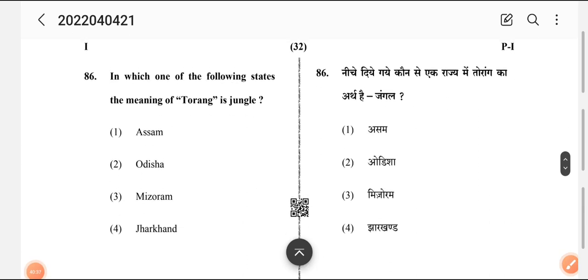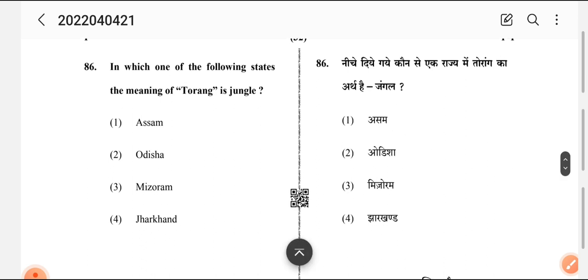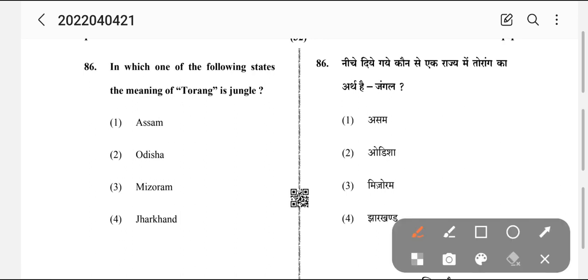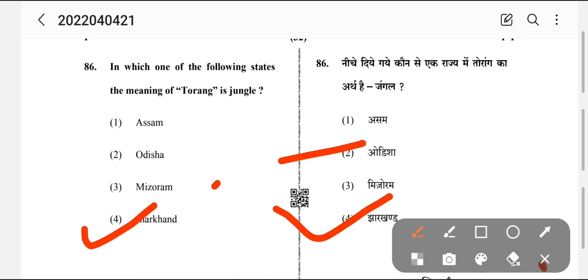Now coming to the next question. In which of the following states is the meaning of Toran jungle? Number 1 Assam, number 2 Odisha, number 3 Mizoram, number 4 Jharkhand. Okay, so there is a lesson in EVS about a girl who wants to study. She goes and studies, and in her place Toran is used for jungle, and the answer is number 4, that is Jharkhand.